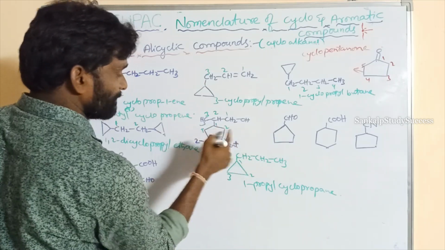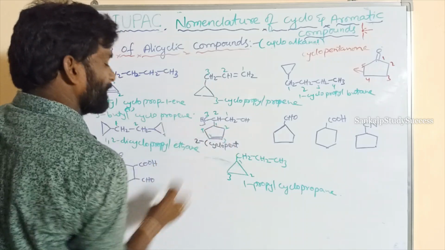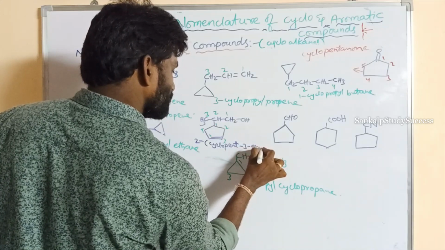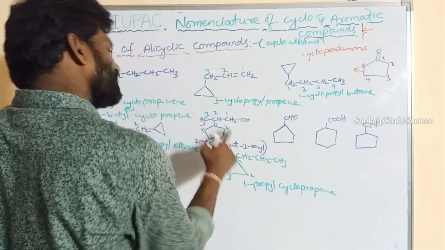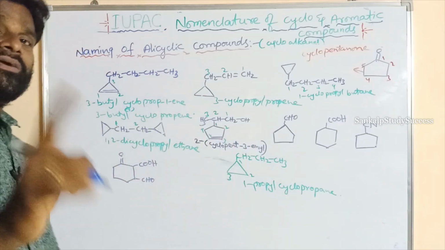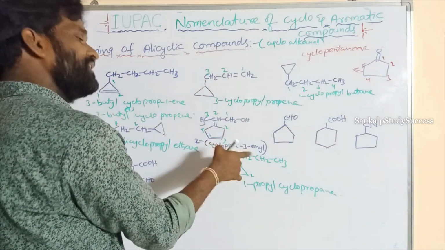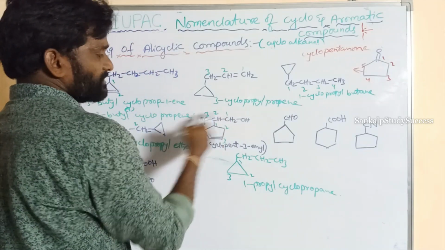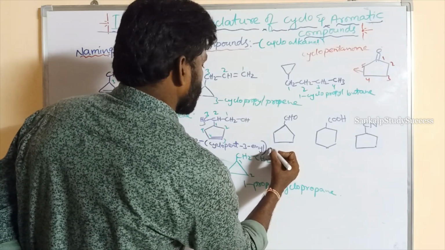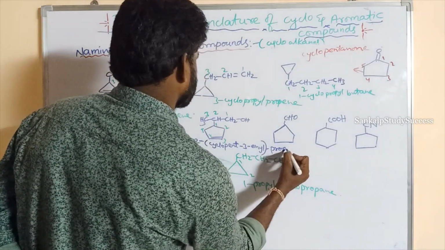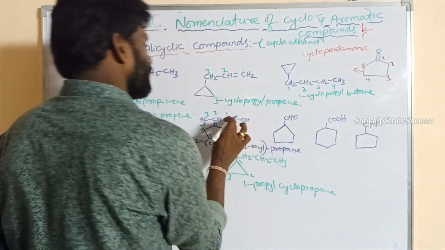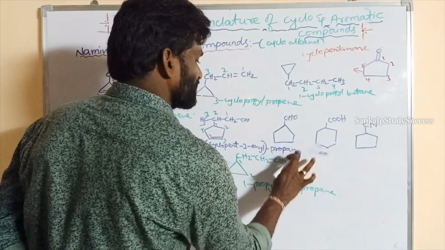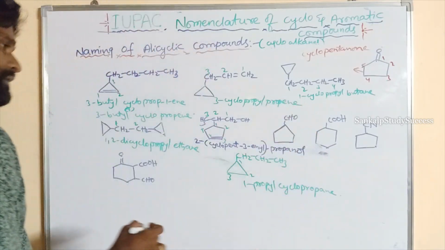How many carbons are present in the ring? 5 carbons. Cyclopent 3 ene. So this is the substituent, alkyl: cyclopropyl, cyclopentyl, so 3 enyl. How many carbons are present in the straight chain? 3, propane. Here the OH is present at position 1, 1 ol, or it is also written as propanol.